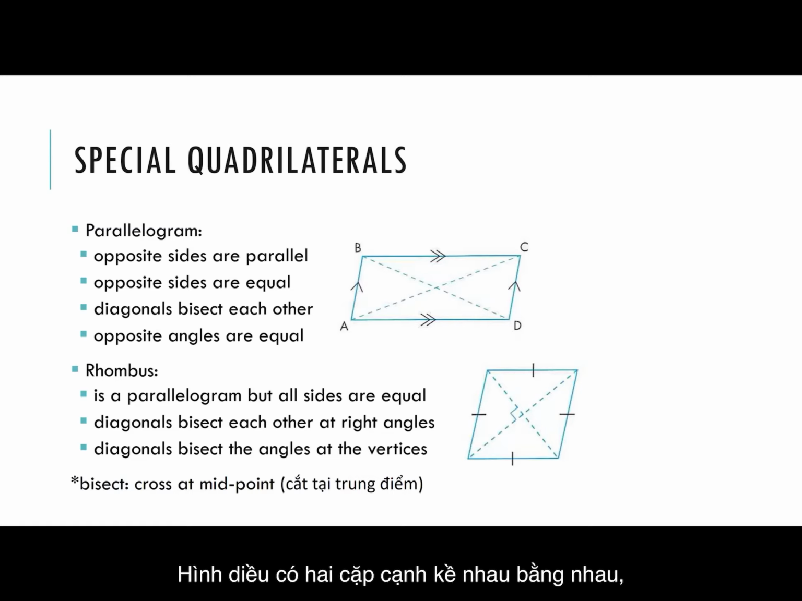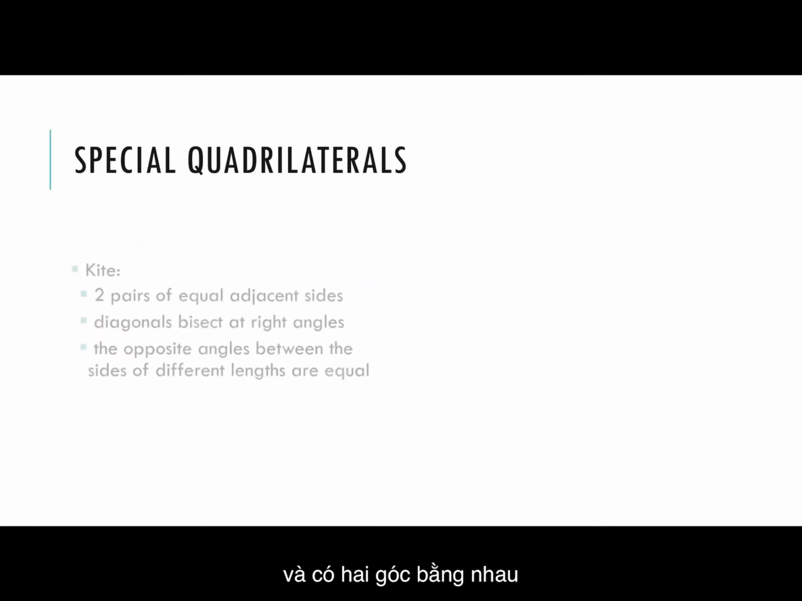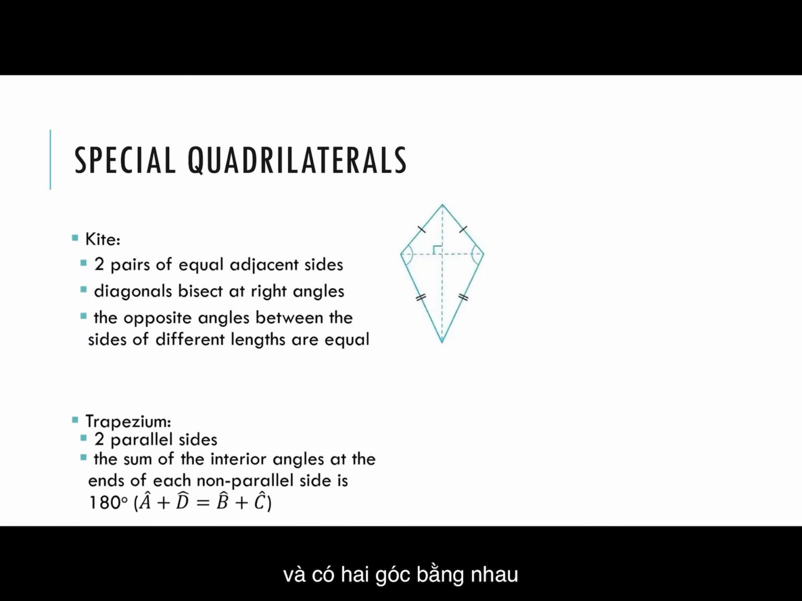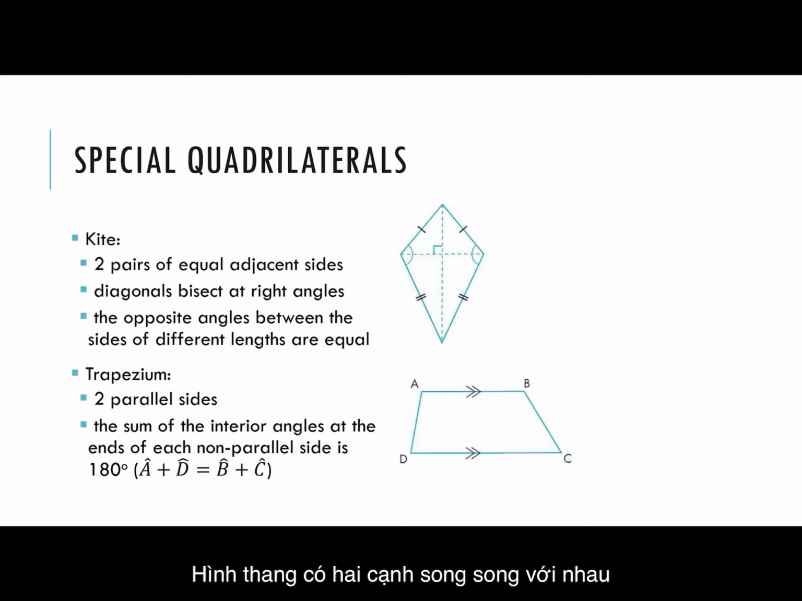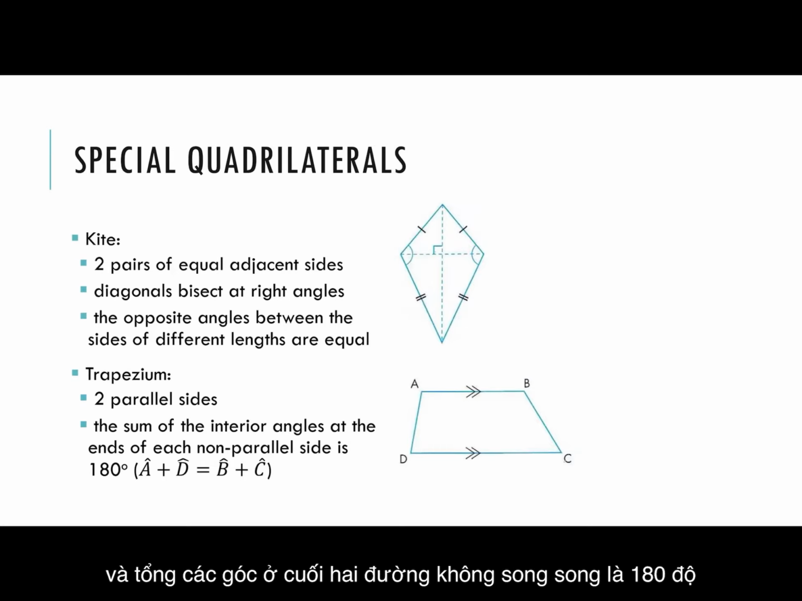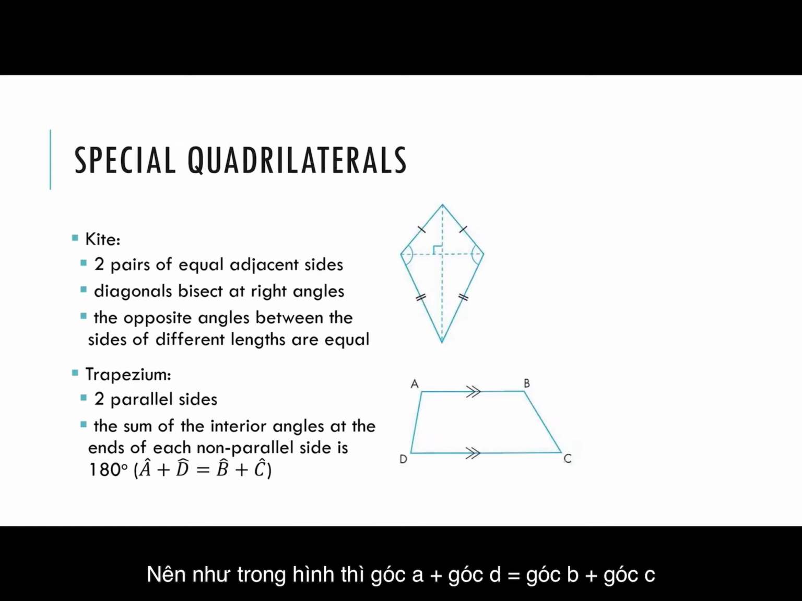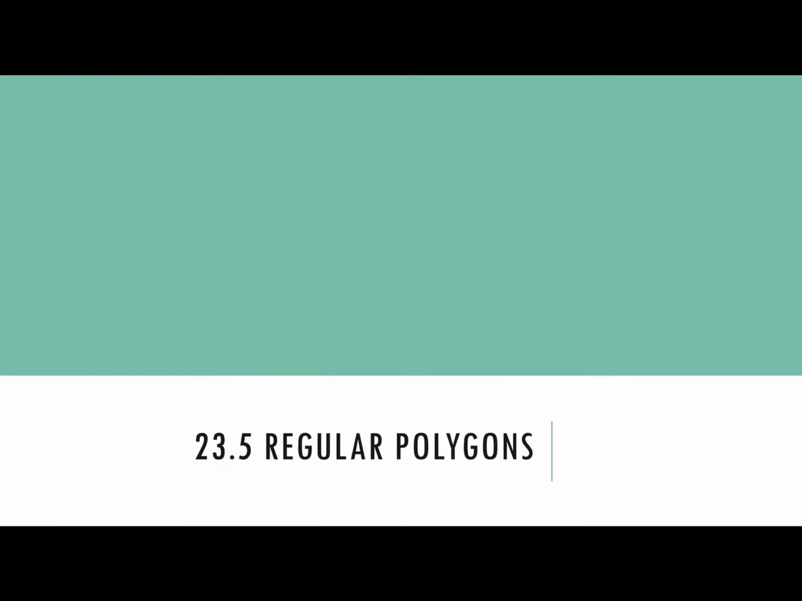Kite. Two pairs of equal adjacent sides and diagonals bisect at right angles. The opposite angles between the sides of different length are equal. Trapezium. Two parallel sides and the sum of interior angles at the end of each non-parallel side is 180 degrees. So A plus D is equal to B plus C.